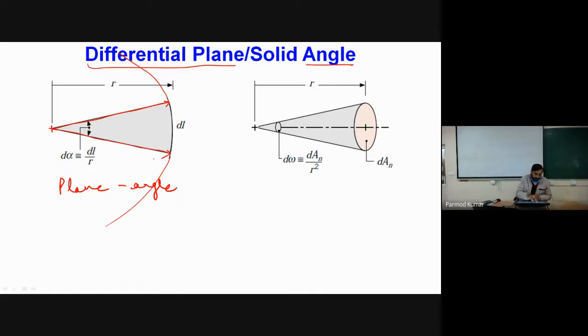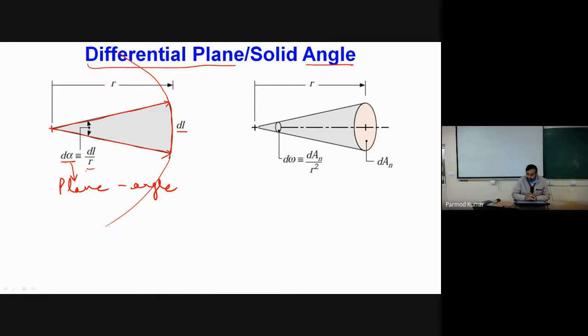The angle subtended by these two extreme rays on the periphery of the circle, which acts as an observer or destination for these radiations, this angle d alpha is called the differential plane angle. If the arc length of this arc is dl and r is the radius, then the differential plane angle is nearly equal to dl by r.